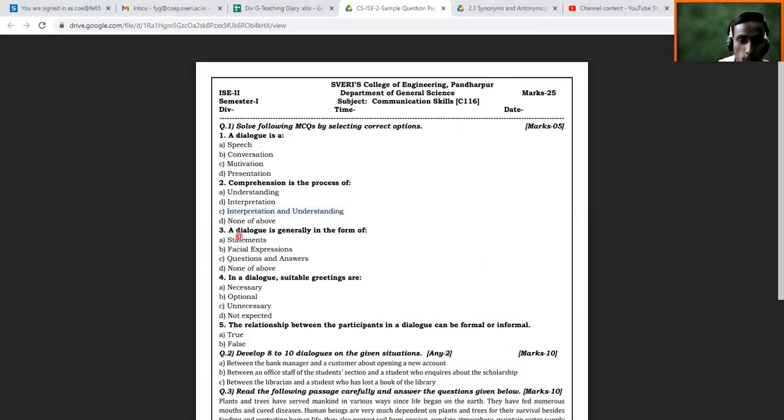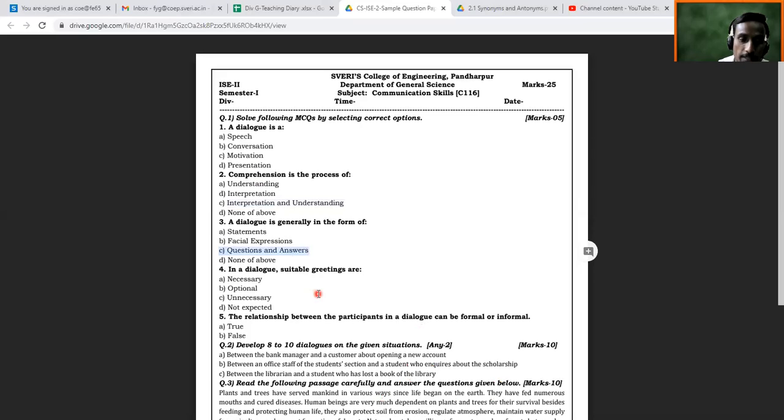Question number 3: a dialogue is generally in the form of what? It will be option C, questions and answers. Yes, all of you are right. So don't go for statements, and the none of the above option is also not necessary.